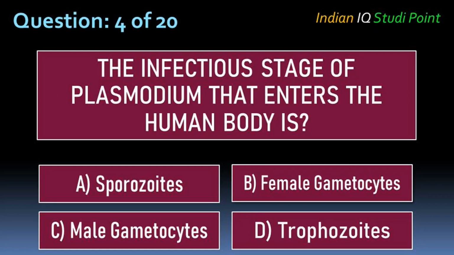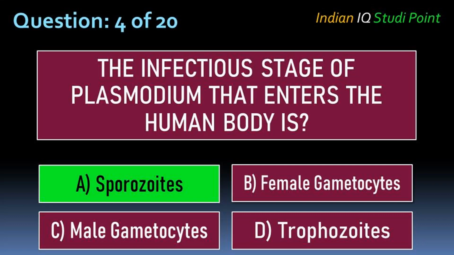Coming to the next question, the infectious stage of Plasmodium that enters the human body is option A sporozoites, B female gametocytes, C male gametocytes, D trophozoites. And the correct answer is option A sporozoites.